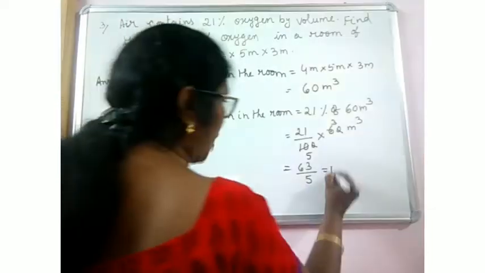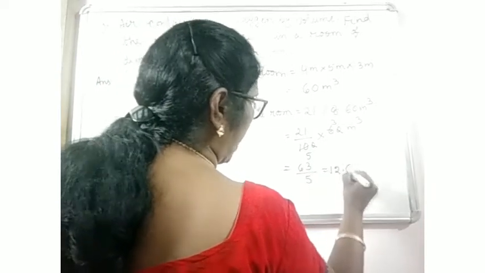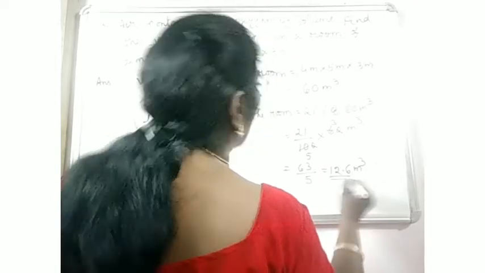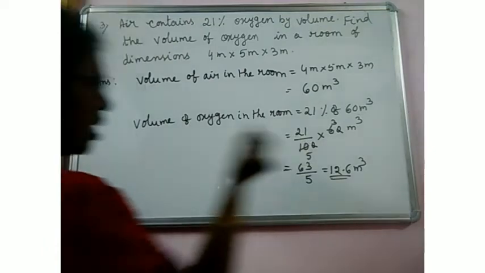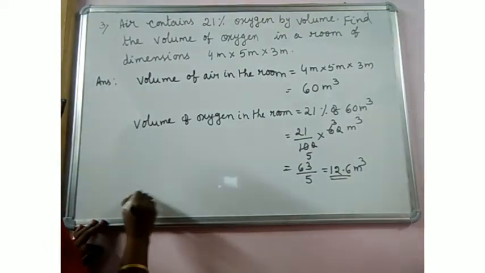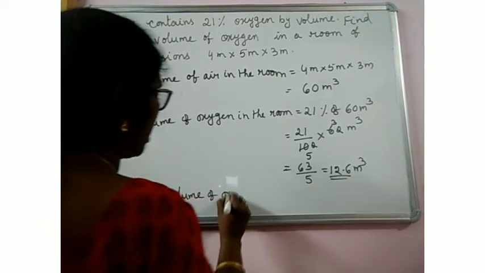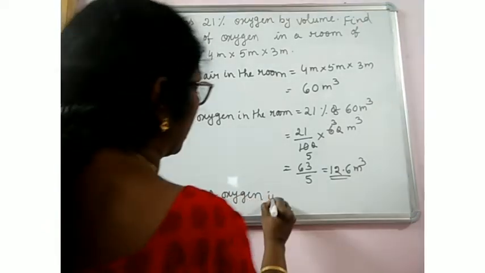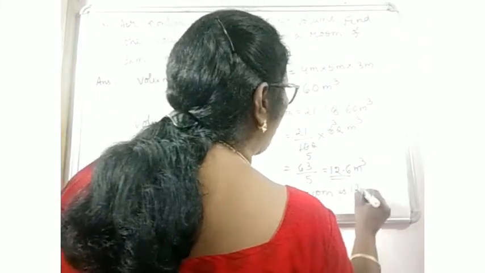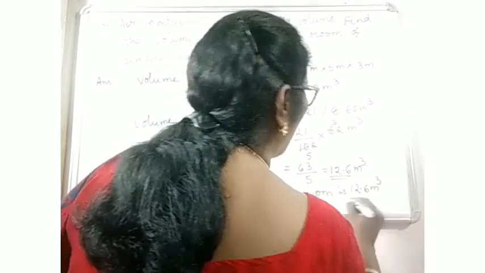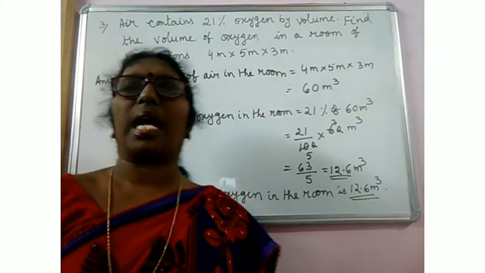That means 63 by 5 is 12.6 meter cube. So the volume of oxygen in the room is 12.6 meter cube. Okay, so some examples I have done for you.